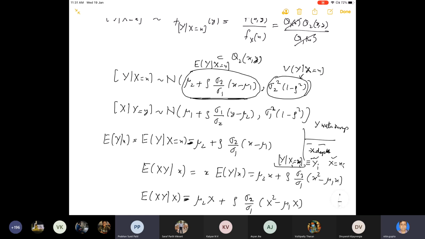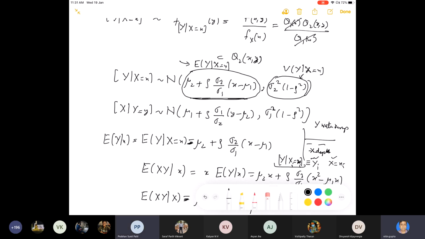But in correlation studies, both X and Y are assumed to be random variables. Under that condition, we assume that they follow a bivariate normal distribution. Then their mean will be something of this type, alpha plus beta x.